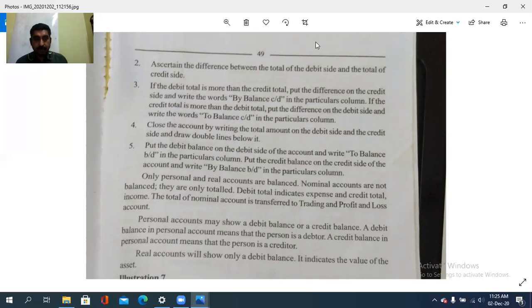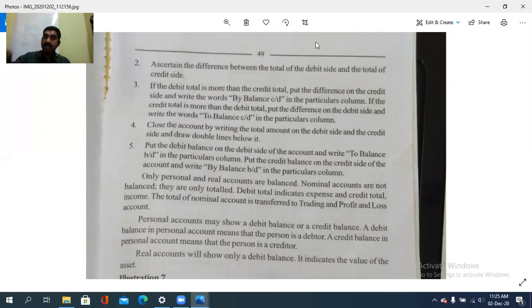So close the account by writing the total amount on the debit side and the credit side and draw double lines below it. Put the debit balance on the debit side of the account and write to balance brought down in the particulars column, and put the credit balance on the credit side of the account and write by balance brought down in the particulars column. Only personal and real accounts are balanced, while nominal accounts are not balanced.